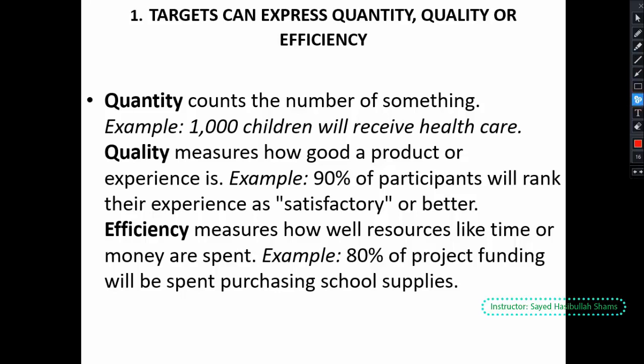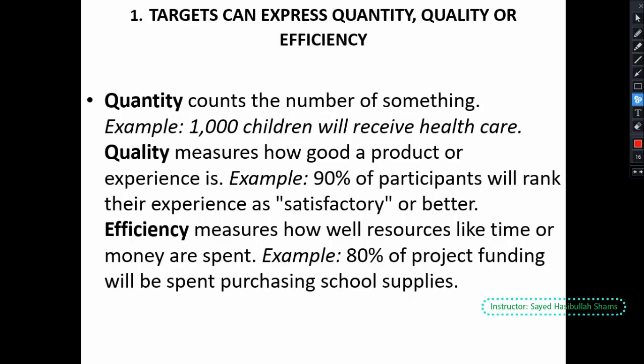Or quality measures how good a product or experience is. For example, 90% of participants will rank their experience as satisfactory or better. Efficiency measures how the resources are spent in our project. Efficiency and quality are measured by percentage, but we can differentiate them very simply.